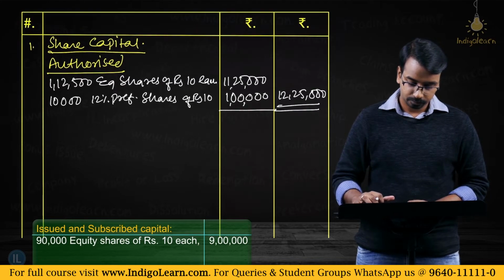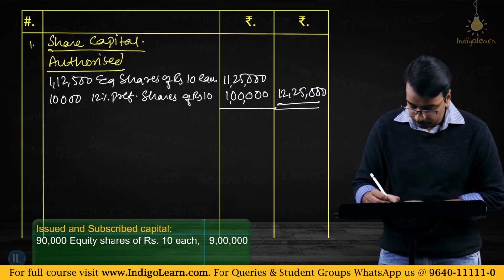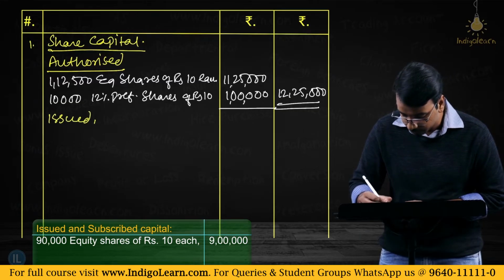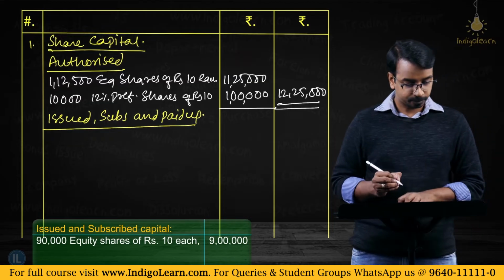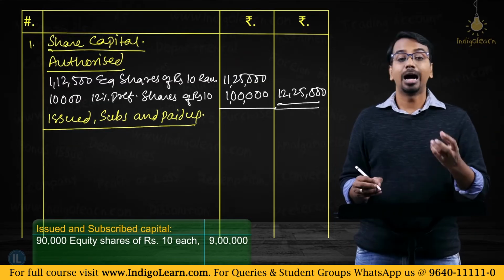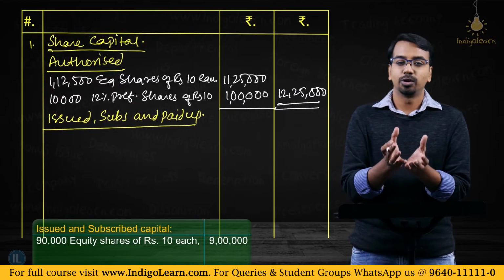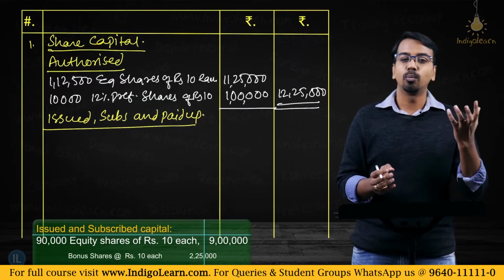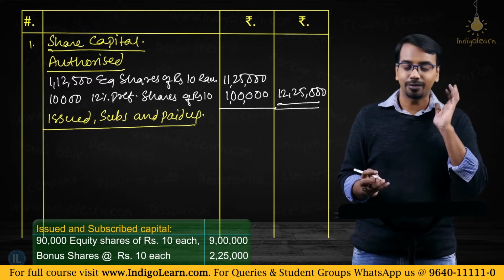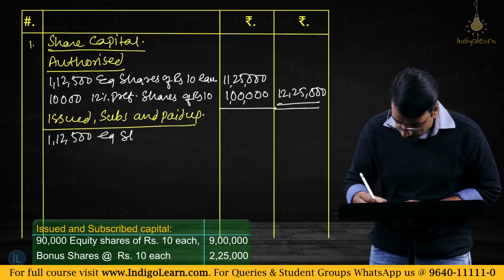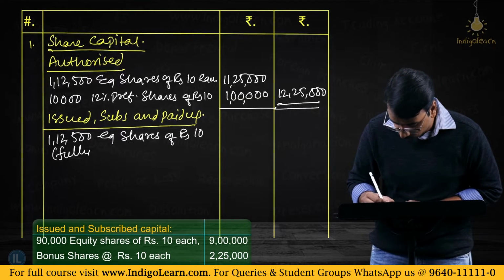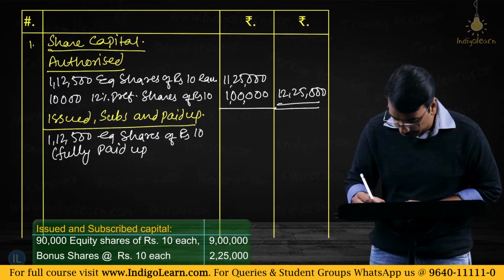Then coming to the issued, subscribed and paid up. How many equity shares? 90,000 original equity shares plus 22,500 bonus shares. That makes it 1,12,500 equity shares. So 1,12,500 equity shares of rupees 10 fully paid up. That makes it